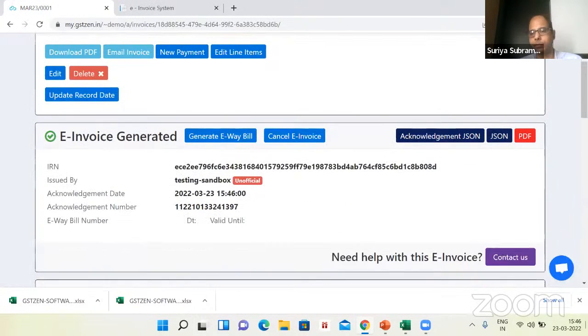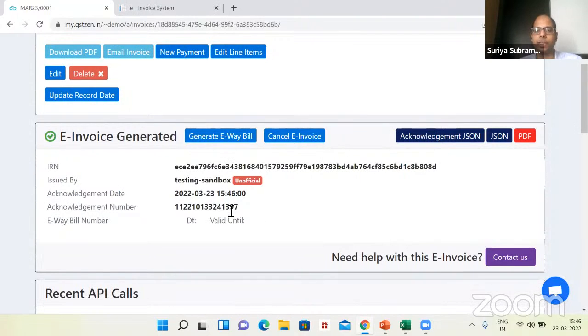So that's it. The e-invoice got generated. The time is 3:46 on 23rd of March. So this is a real invoice that we generated just now. We generated it on the testing sandbox, the sandbox portal maintained by NIC. If you generate it on the official portal, you will get a message saying official. That's it. And you'll see that in green color.